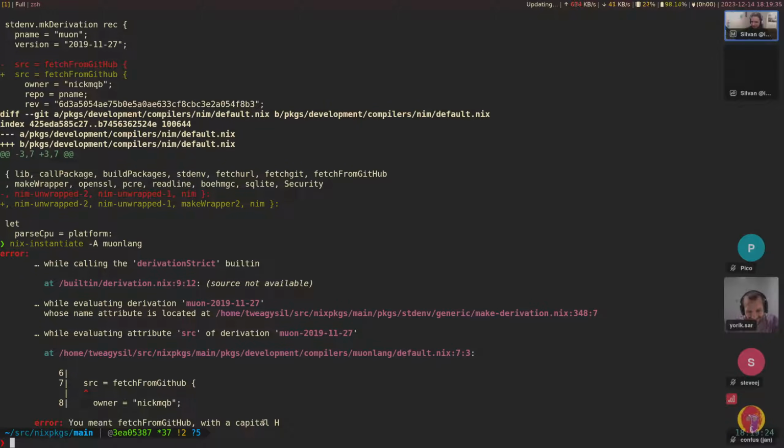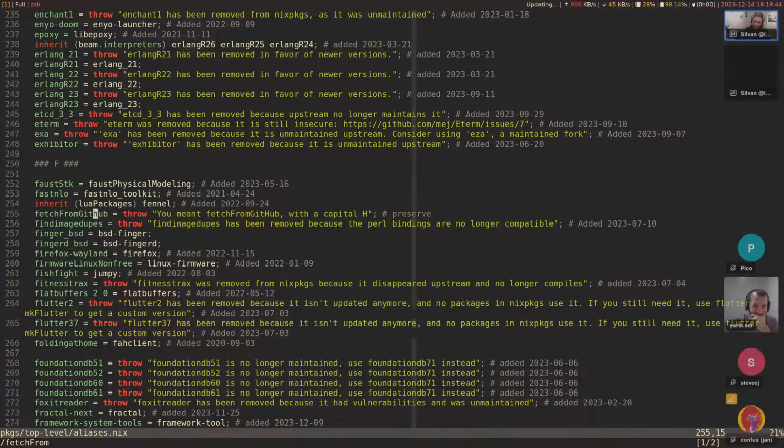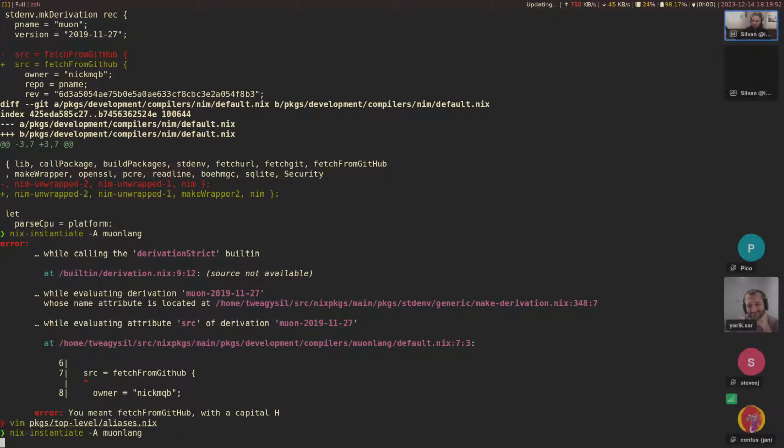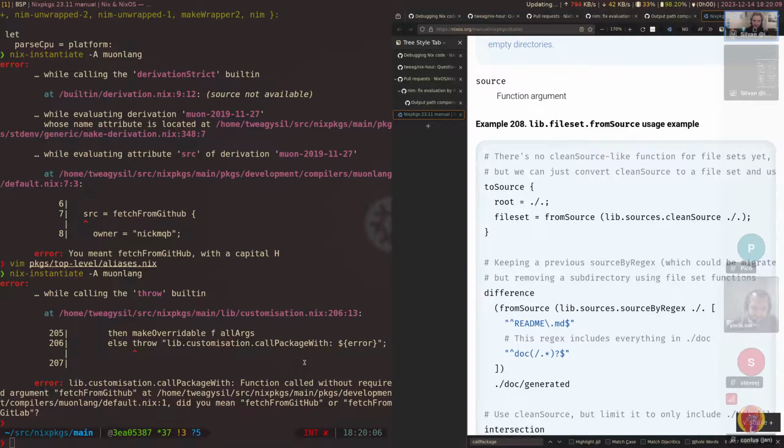In this case, there is a special case for exactly this, which could actually be removed. There is one right here, fetchFromGithub with lowercase. So this could actually be removed, and then it would give the error that I do expect, something like this, right? Function called without required argument fetchFromGithub. Did you mean fetchFromGitHub or fetchFromGitLab? So there's some string distance matching going on there.